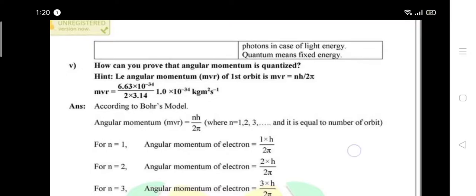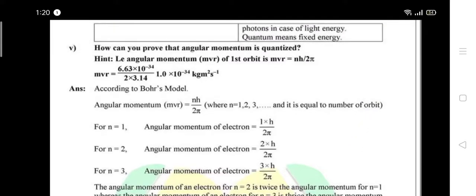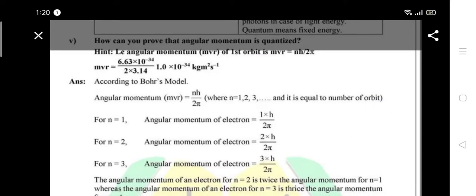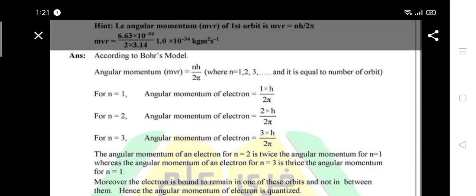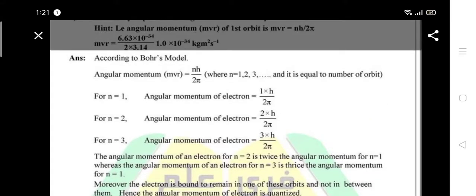If we want to determine the angular momentum of the first orbit, we will put the value of n = 1 in the equation, and for the second we will write 2 in place of n, and for the third we will write 3 in place of n. The value of h, which is Planck's constant, we also know, and the value of pi we also know. They are constants and fixed values. So by using this equation we can find out the angular momentum of the first, second and third orbit.